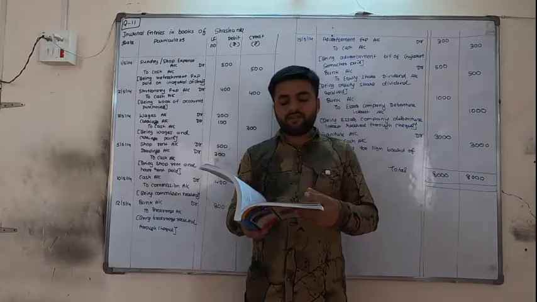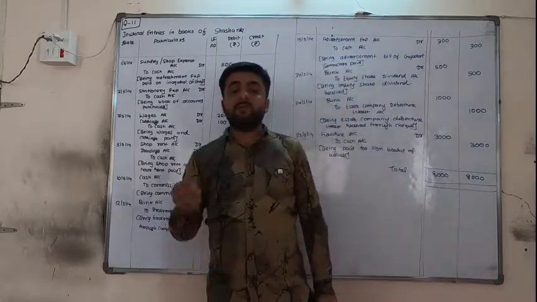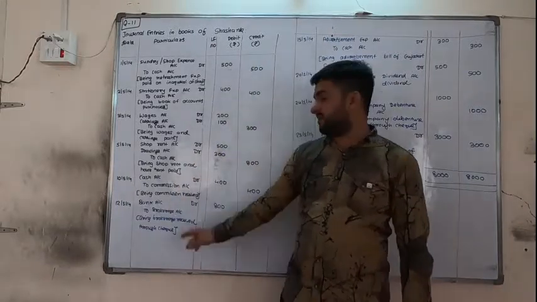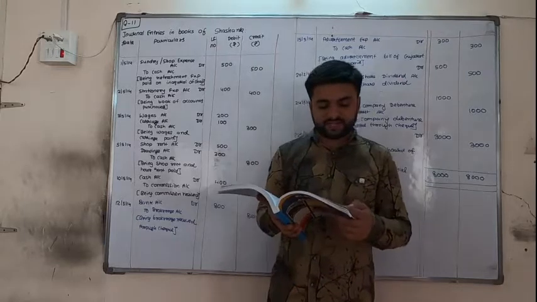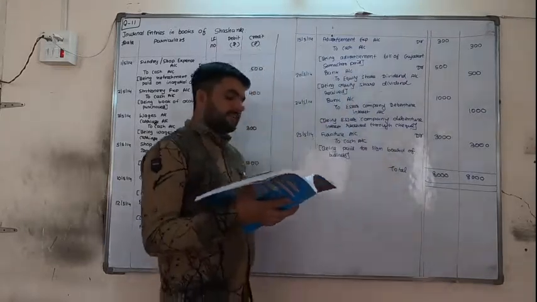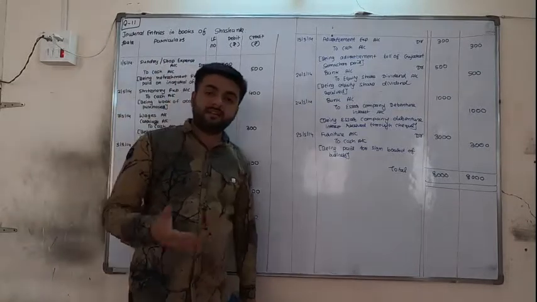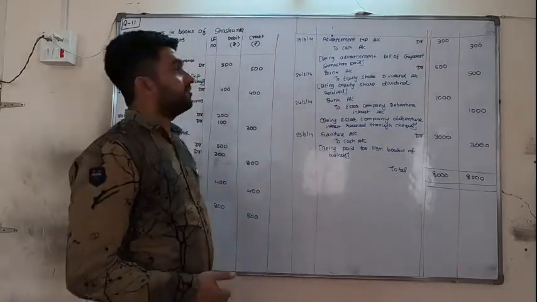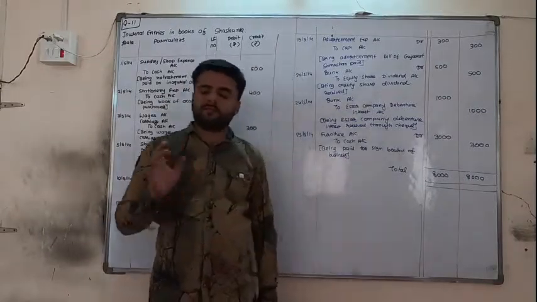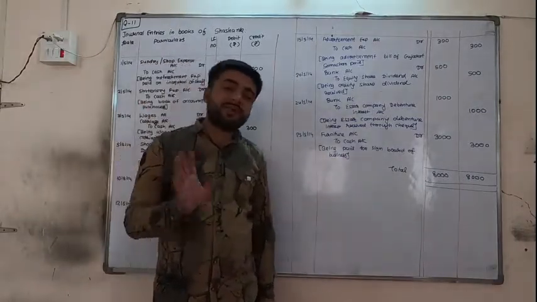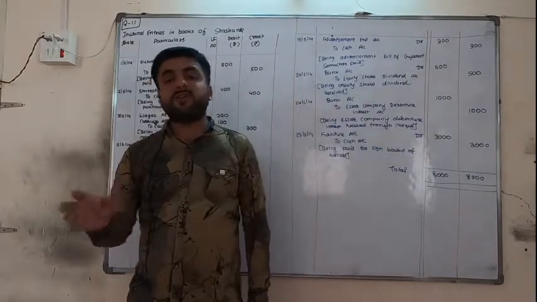Then a check of 800 received from brokerage. We are receiving brokerage by check, so bank is the receiver, bank account debit, and brokerage is our income, so to brokerage account. Next, paid advertisement bill of Gujarat Samachar. Advertisement expense is incurred, so advertisement expense account debit to cash account. Now for dividend on shares or debenture interest, even if the word check is not clear, always debit bank account.